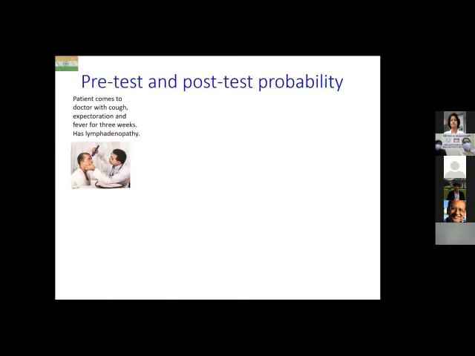Let's take this concept a little further with a clinical example, this concept of pre-test probability and post-test probability. So imagine a patient comes to a doctor with cough, expectoration, and fever for 3 weeks and has some lymph nodes on examination.